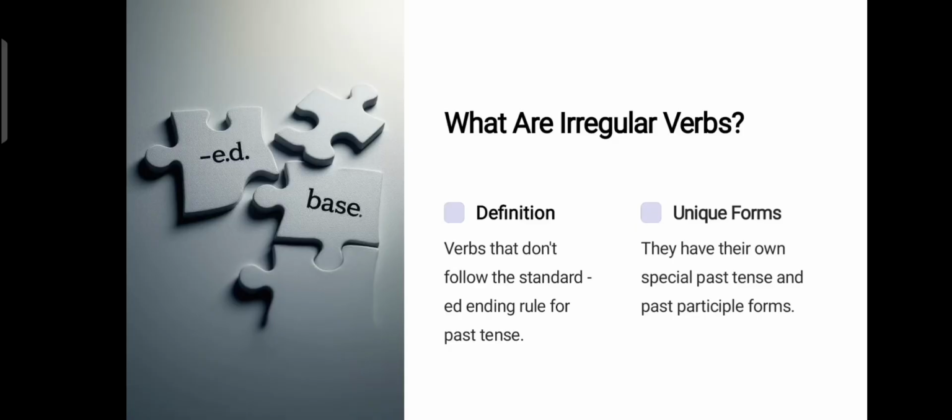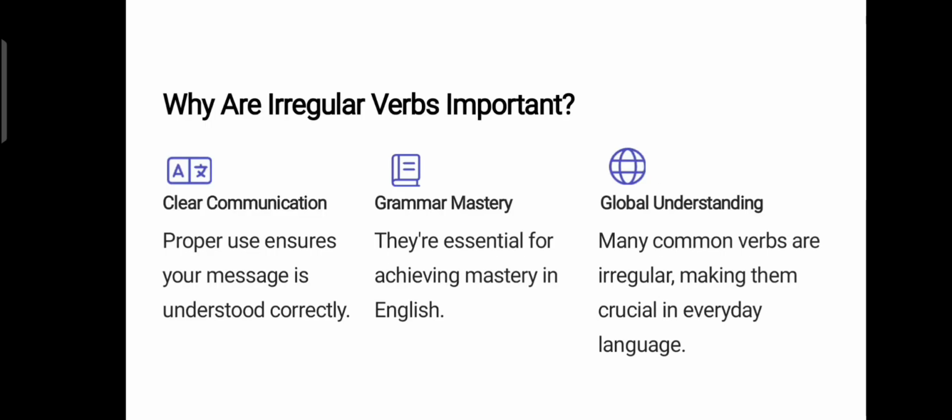What are irregular verbs? Irregular verbs are verbs that don't follow the standard ed ending rule for past tense. They also have their own special past tense and past participle forms. Why are irregular verbs important? Proper use of them ensures your message is understood correctly, and they're essential for achieving mastery in English. Also, many common verbs are irregular, making them crucial in everyday language.